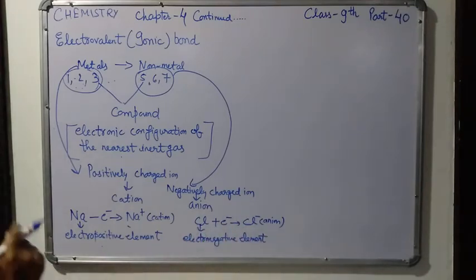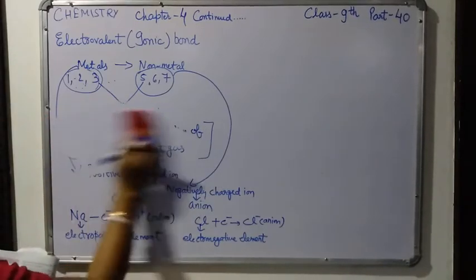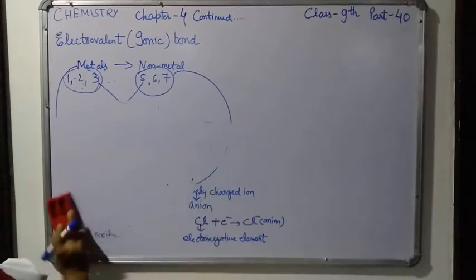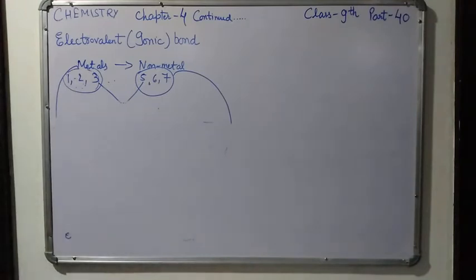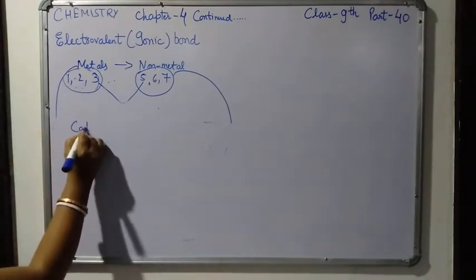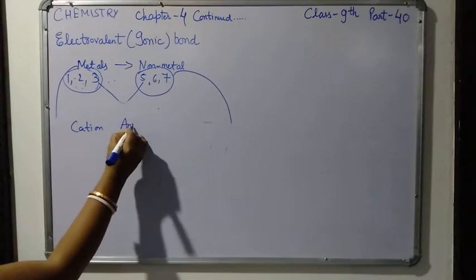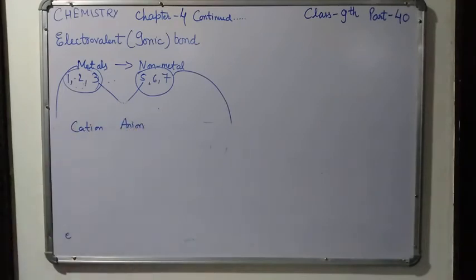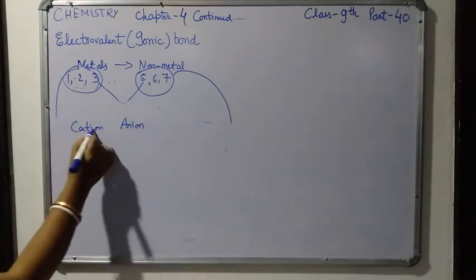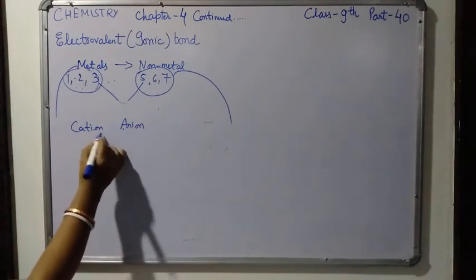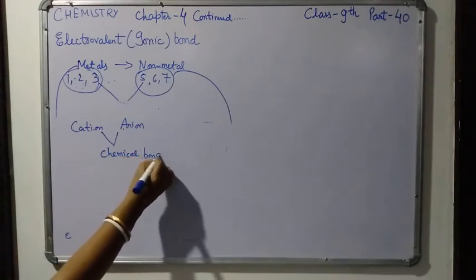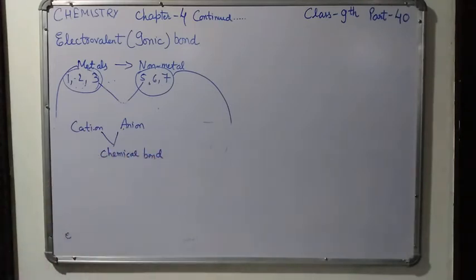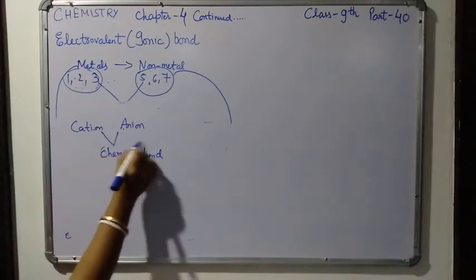The cation is having positive charge and the anion is having negative charge. So the cation and anion, being oppositely charged, attract each other and form a chemical bond. How is this chemical bond formed?